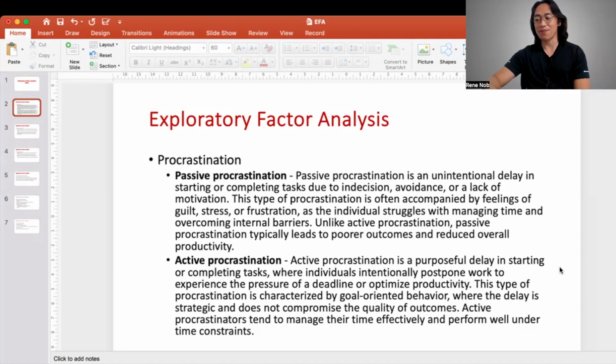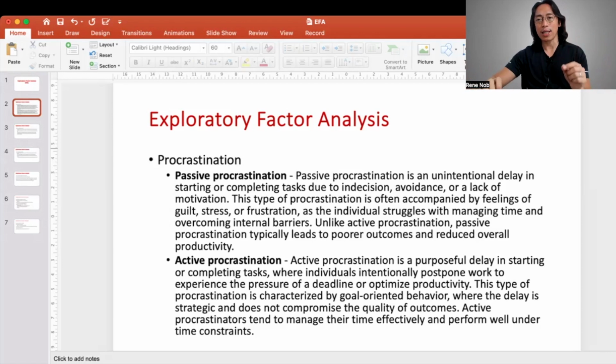So if these things were to be true, then apparently there are two dimensions of procrastination. One is the more negative one, and the other one is the more strategic, more adaptive one. And as we have discussed in the previous lectures, when we have constructs like this, we then develop items that serve as representative behaviors of these supposed constructs.